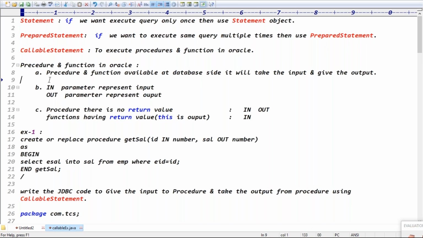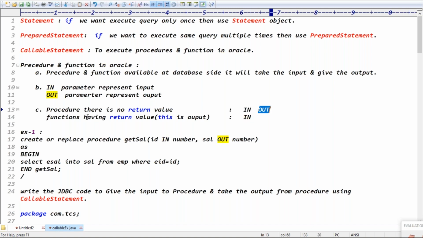Give the employee ID as input, guys. Take the employee salary as output, right? In parameter represents what? Input. Out parameter represents what? Output. Yes, in parameter represents input, out parameter represents output. In a procedure there is no return value. That's what a procedure contains: in parameter as well as out parameter, right?